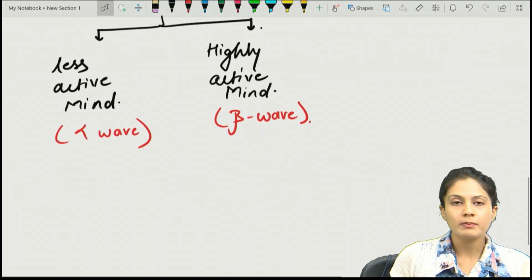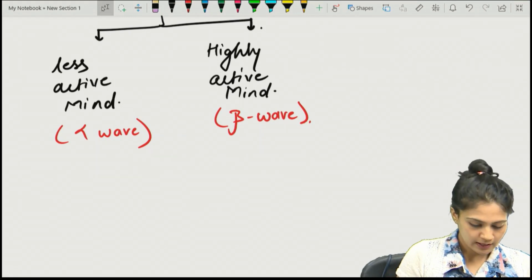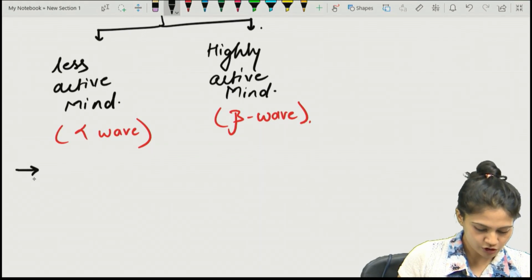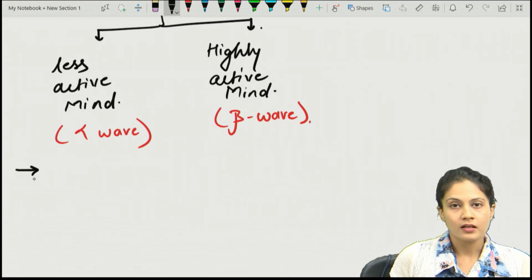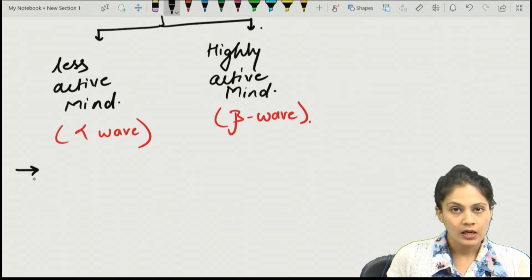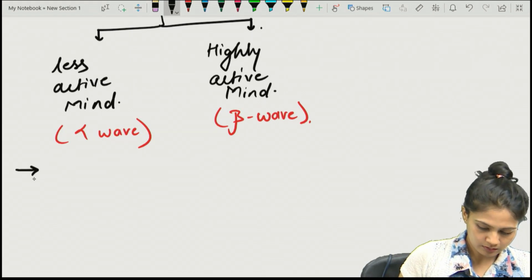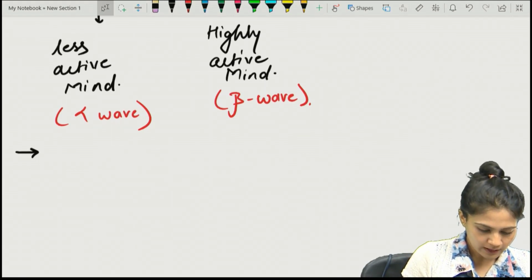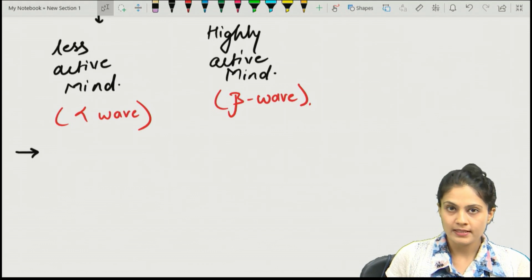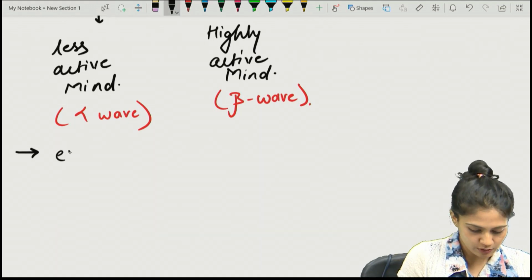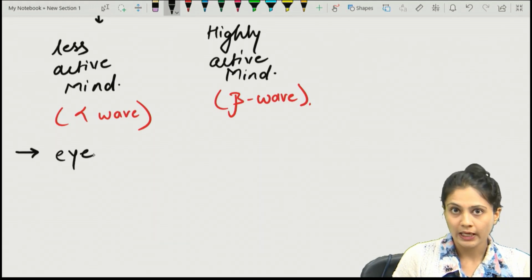And what do you mean by less active mind? They can frame a question like the eyes are closed or open, or the disturbances in the surrounding environment. If the mind is less active, that means the eyes are closed and the visual stimulus is not there.